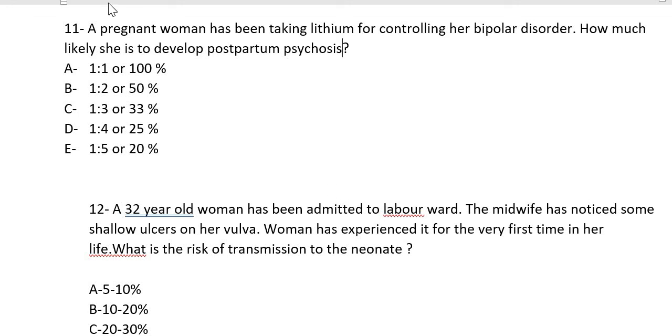Now the same patient has a family history of bipolar disorder. Then what is the chance of developing this? It is the family history also, so 1 in 2, 50%. If she has a family history, the chance will increase to 50%.